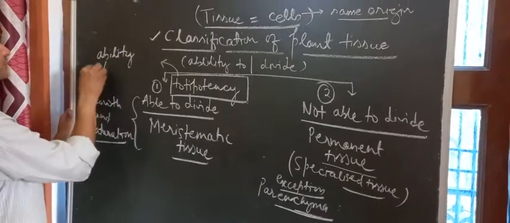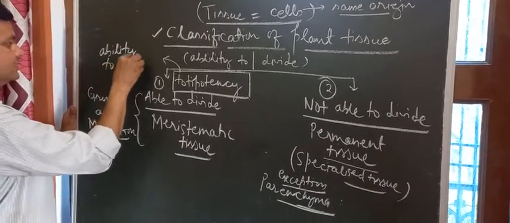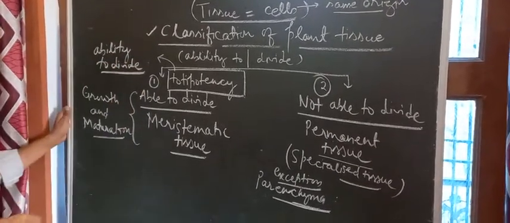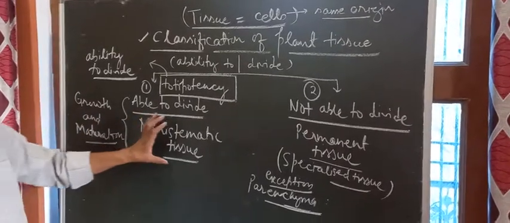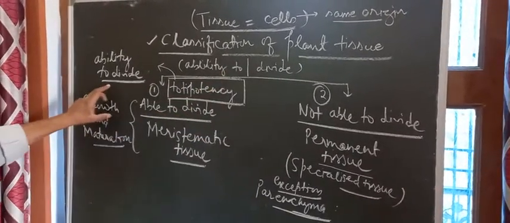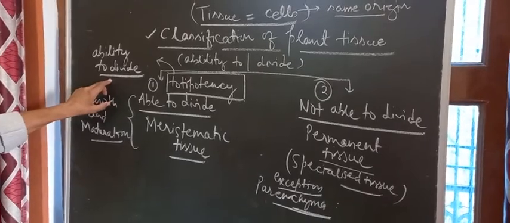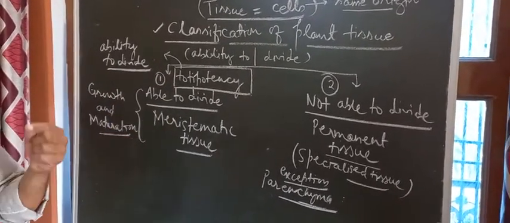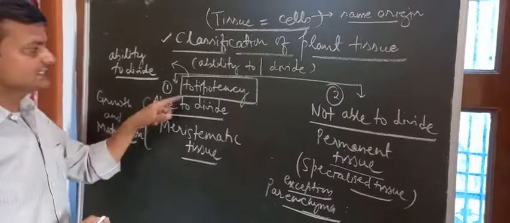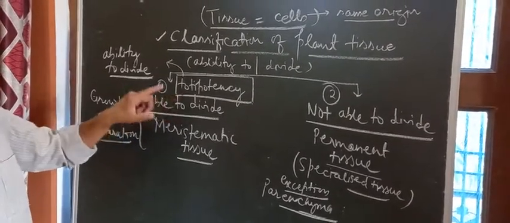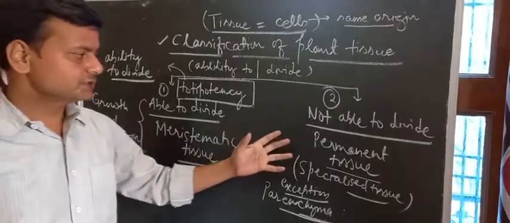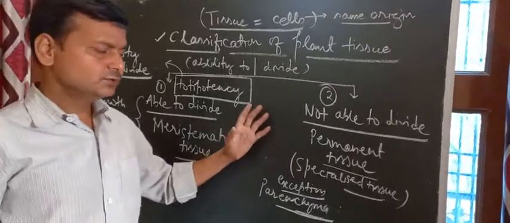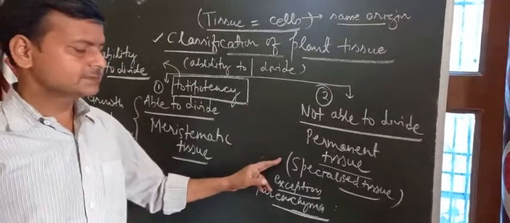So there are two categories of tissues in the case of plants. Those who are able to divide are called meristematic, and the ability of dividing is called totipotency, right? Otherwise, there are some other tissues in the plant which don't divide continuously; they perform some specific function.